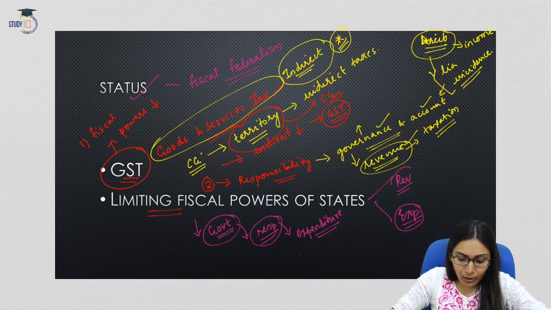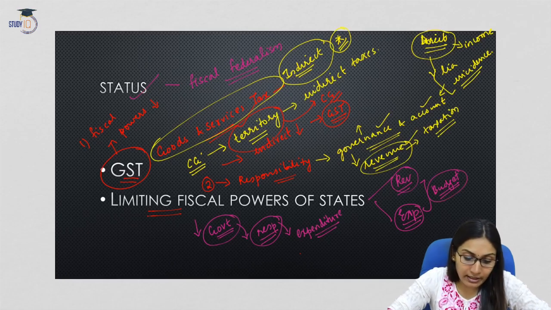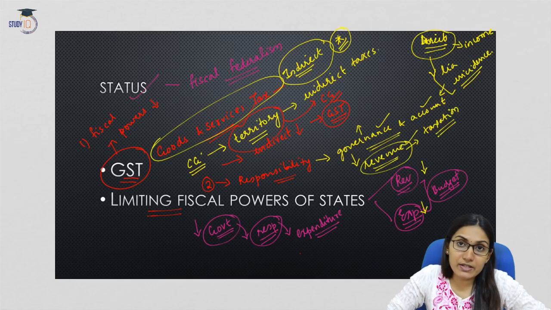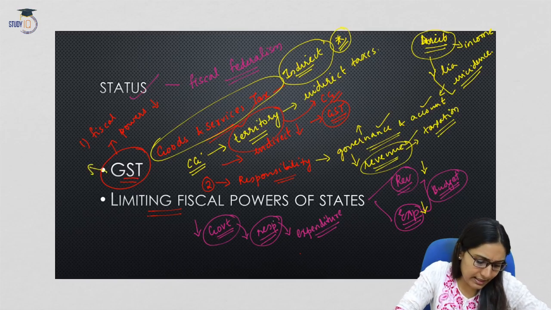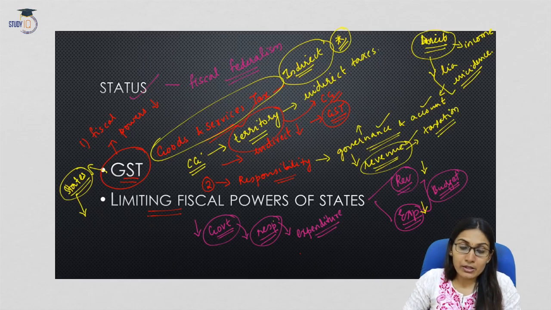The account of revenue and expenditure is shown in the budget of a state government, and also in the case of the central government. Now, when the revenue of the state governments comes down, that is, when there is a revenue shortfall, what will happen? They will also cut down the expenditure. So after the introduction of GST, what has happened? We have already discussed that many state governments are running out of revenue. They are facing a shortfall of revenue, so definitely they will have to cut down the expenditure also. This will have an impact on the responsibility of the state governments towards their citizens.